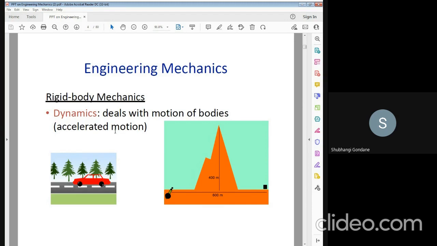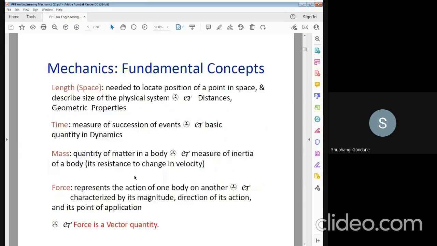And this accelerated motion can be seen with respect to the car. The car can move from one place to another. The ball, when you throw it, also moves from one place to another. That is known as a dynamic body. So basic engineering mechanics is related to statics and dynamics. Static means the rigid body, and dynamic means the body which is having a motion.